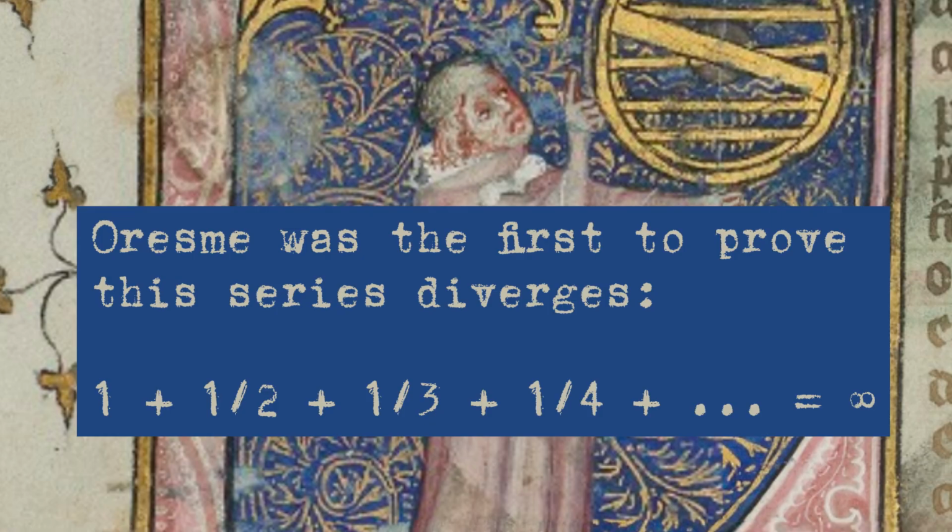So let's look at the famous harmonic series. It looks pretty simple, right? You just keep adding smaller and smaller fractions. Since the pieces you're adding are getting closer and closer to zero, your intuition tells you that the sum should eventually level off at some specific number. This puzzle drove mathematicians crazy for centuries. Oresme was the first person we know of to prove, definitively, that it doesn't. It actually goes to infinity.